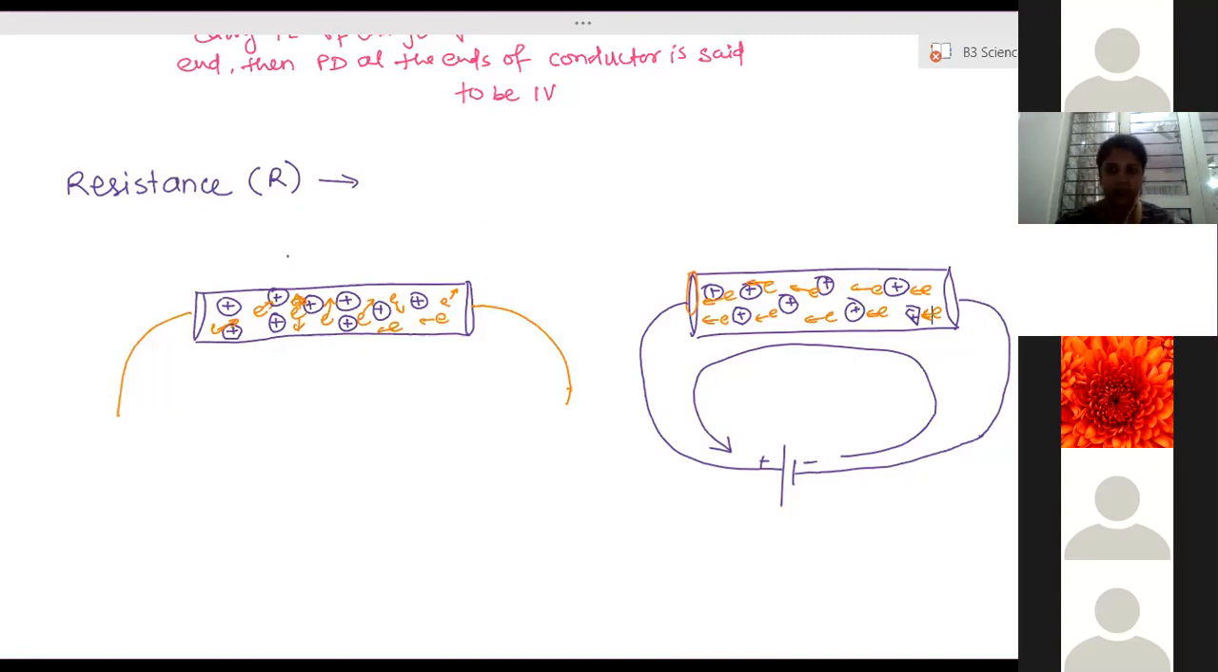Speed. The speed you are maintaining. You can maintain your maximum speed on the highway, but on city roads your speed is less. The same thing happens with electrons. There are some wires, and there are different types of materials.